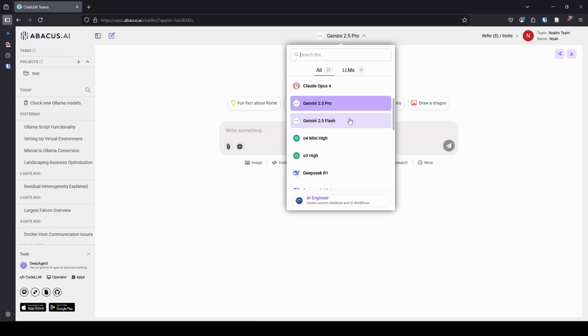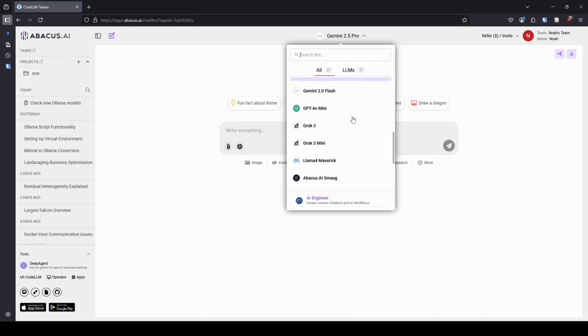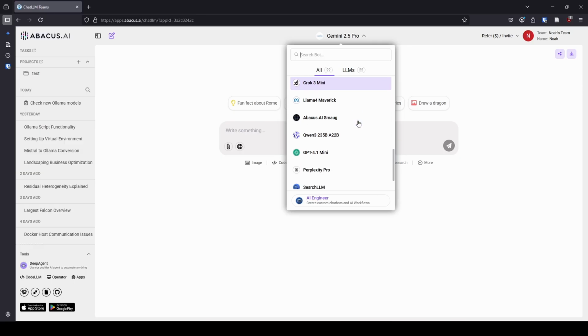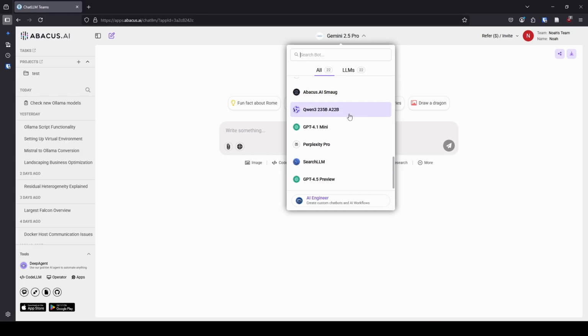In terms of Gemini, we have 2.5 Pro and 2.5 Flash, and I guess I should say, I used Gemini 2.5 Pro a lot. I'm really impressed with that model, especially for the price point that it's offered at right now, but that's completely irrelevant to using ChatLLM for the most part, other than credit usage, but we'll talk about that. Then we have DeepSeek. If you are a DeepSeek fan, it is here. There's Grok if you're a Grok fan. There's Llama 4 Maverick if you're a Llama fan. If you are an Abacus AI fan, they have Smog. If you are a Qwen fan, they have their large Qwen model available.